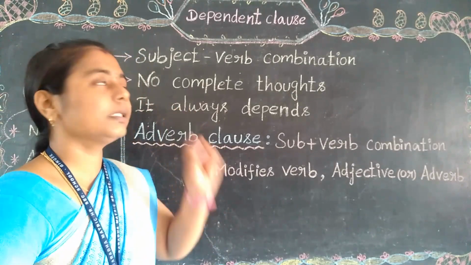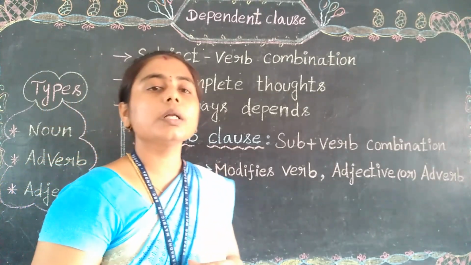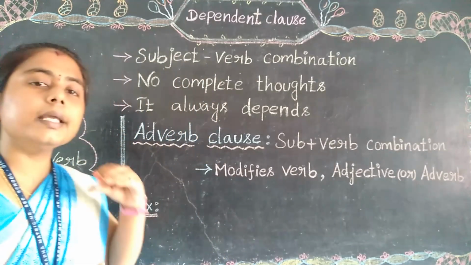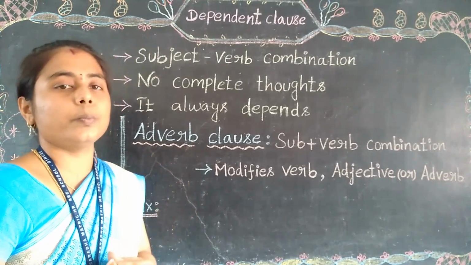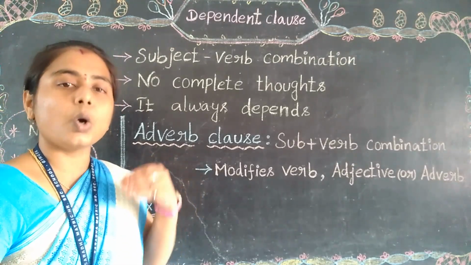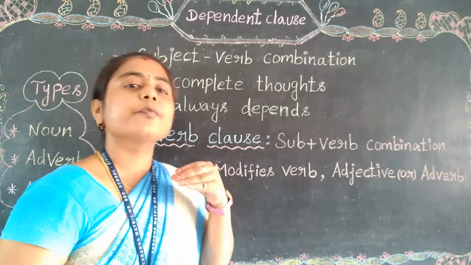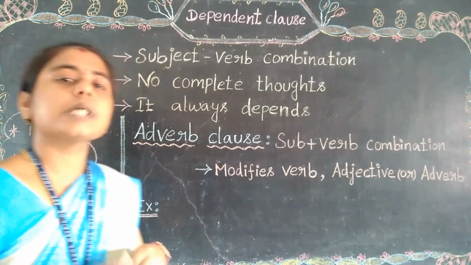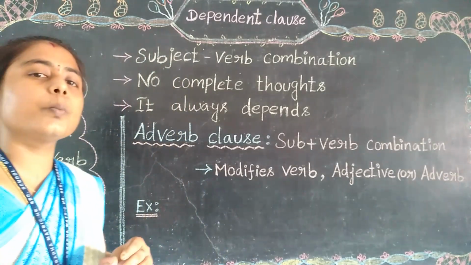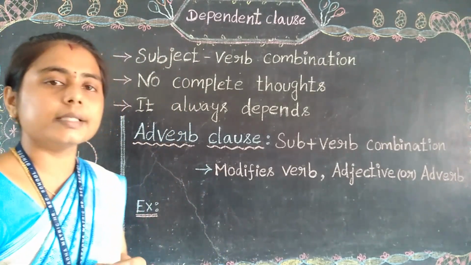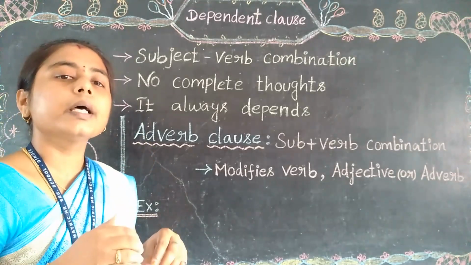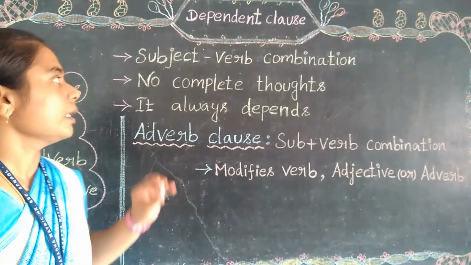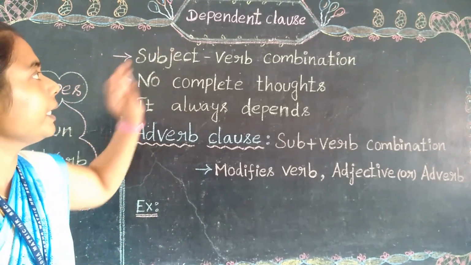And the dependent clause always depends on an independent clause or something else. It is always in need, always expecting something. It needs some favor from others to satisfy a sentence, to give a complete meaning for the entire sentence. Anyhow, it needs some help to perform its perfection. That is about the dependent clause.